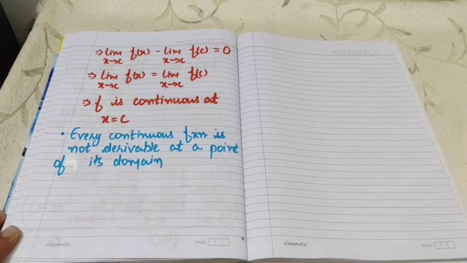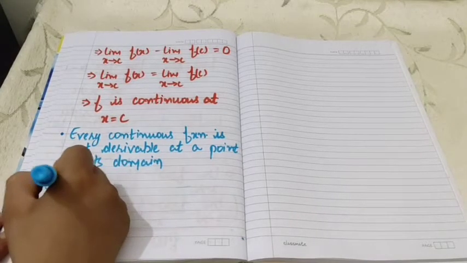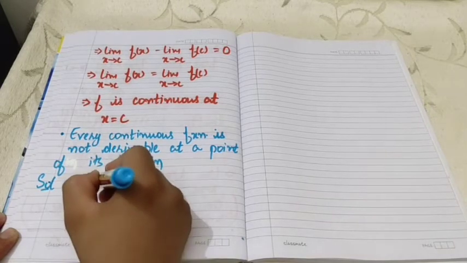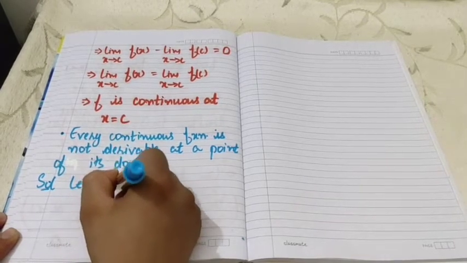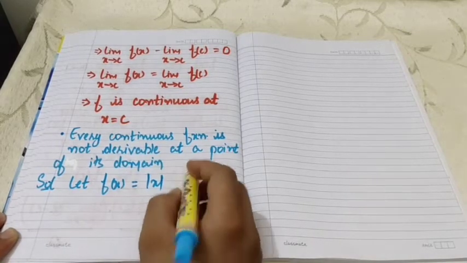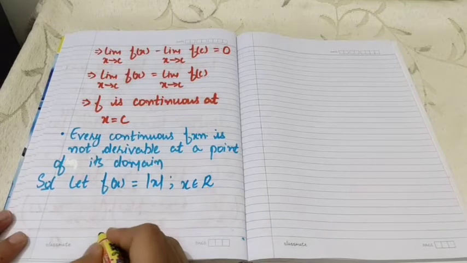For this, let us consider a continuous function. Let us take the example of the modulus function. Let f(x) equal modulus of x, where x belongs to the set of real numbers.